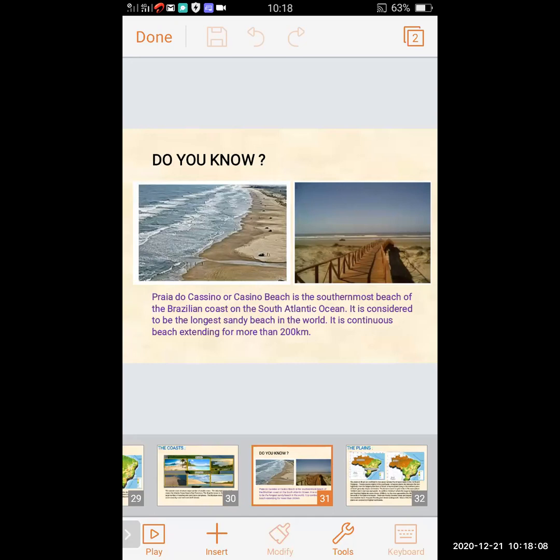So the name is Praia do Cassino, also known as Cassino Beach. It is the southernmost beach of the Brazilian coast on the South Atlantic Ocean. It is considered to be the longest sandy beach in the world, extending for more than 200 kilometers.